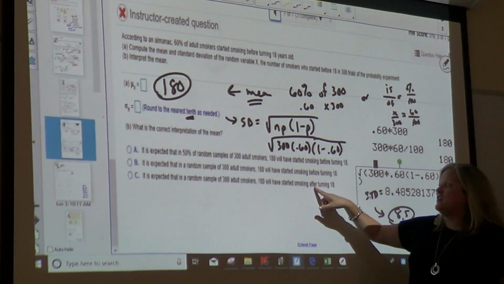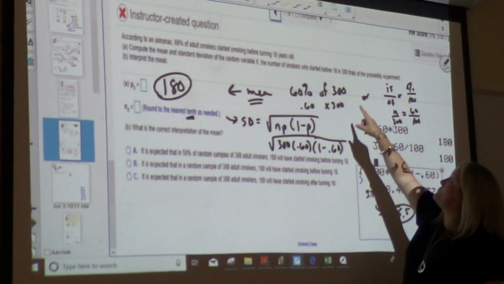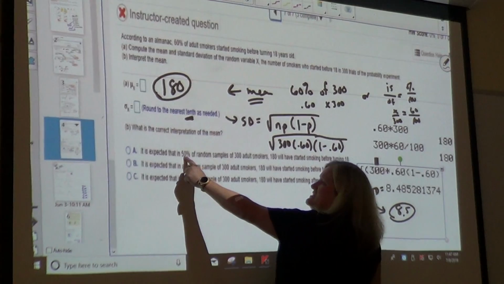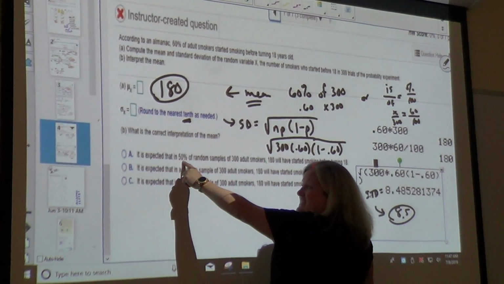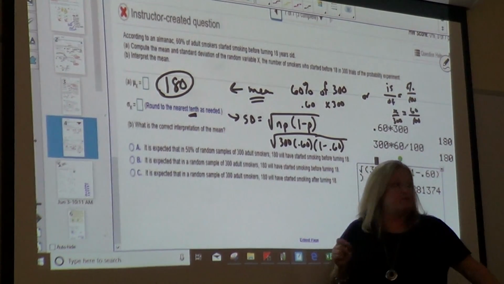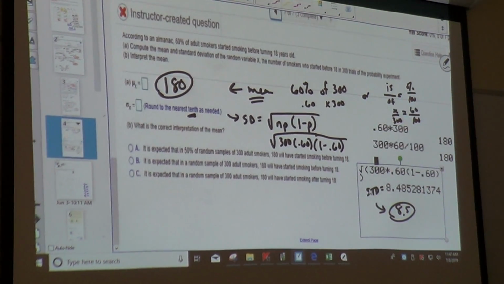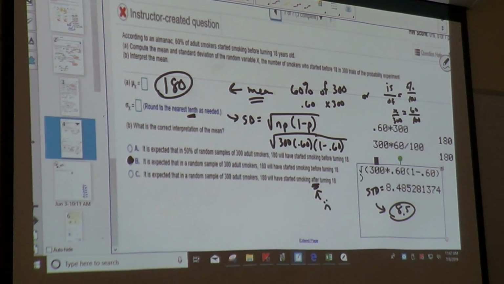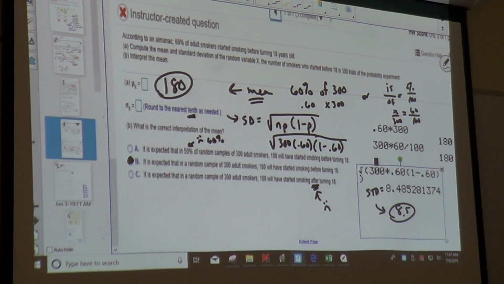Are we talking about 180 started smoking after 18? No, this was before 18. So it's between these two. Was it 50%? It was what? 60%. So my answer is going to be B. Here we don't like the word after, and here we don't like the 50%, it should be 60%.